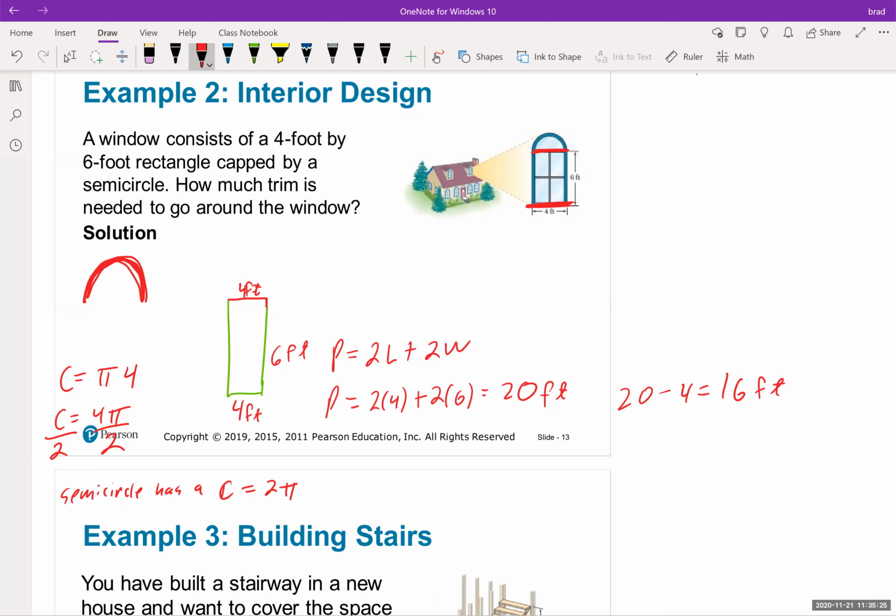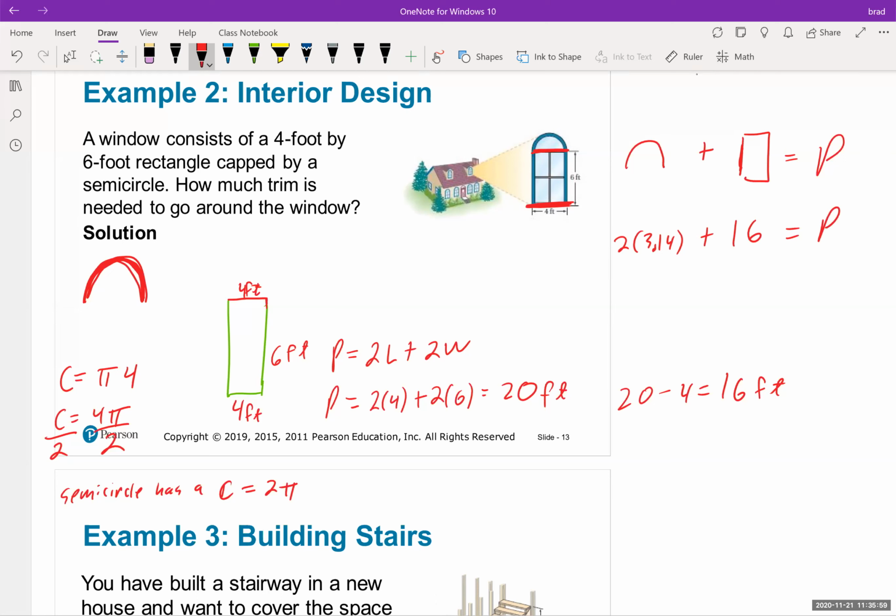Okay, so what I'm going to do is come over here and do semicircle plus rectangle equals perimeter. So perimeter equals, now the semicircle has 2 times 3.14. That's the common value we use for pi, even though pi is an irrational number, a never-ending, non-terminating decimal that doesn't repeat itself. We approximate it to be 3.14, plus 16.